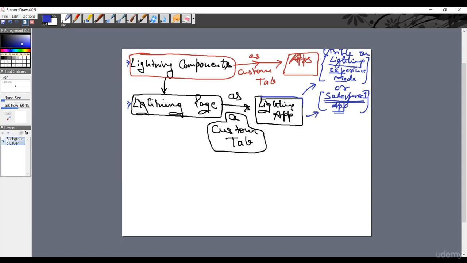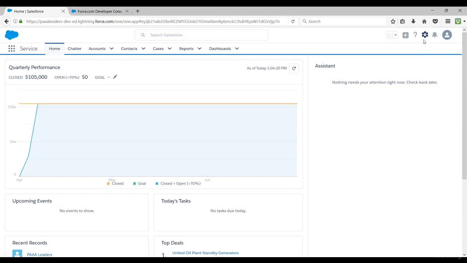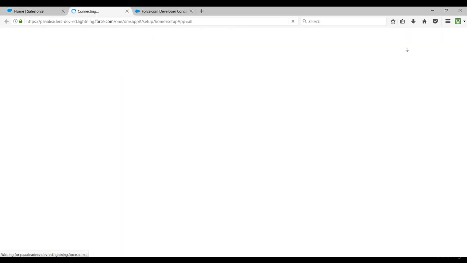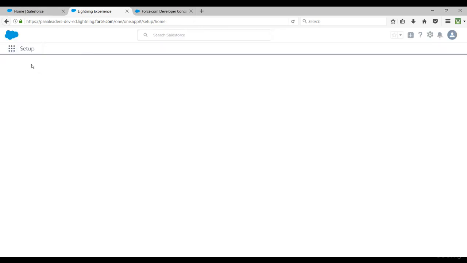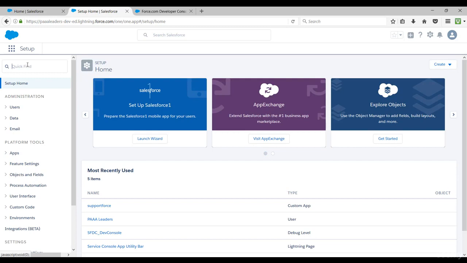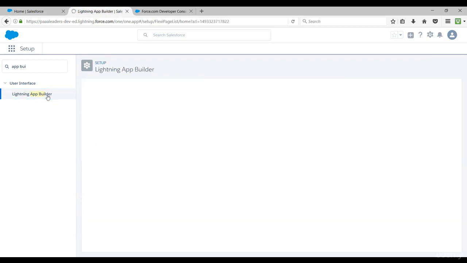We'll start with creating a lightning page as we did before. Go to setup, search for app builder, lightning app builder. There we create lightning pages.